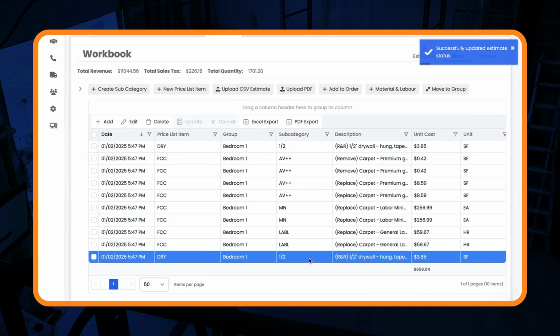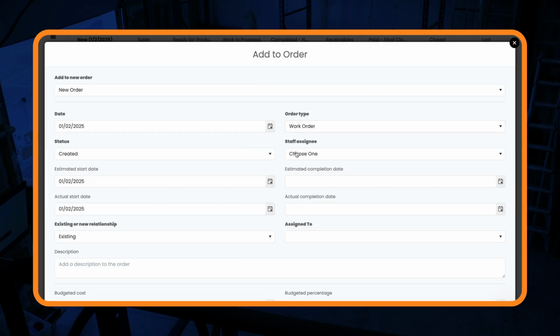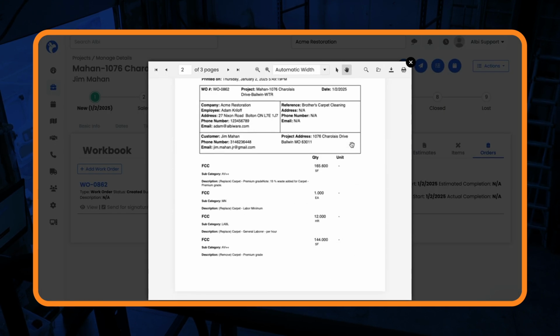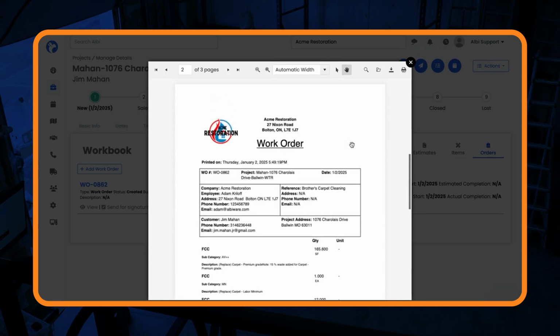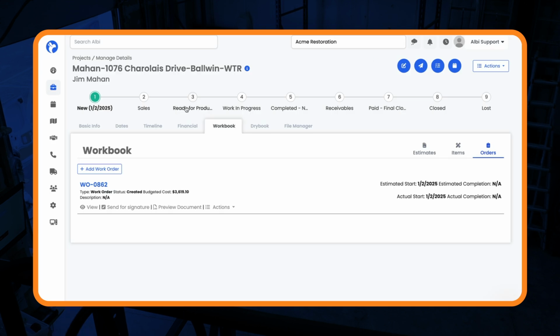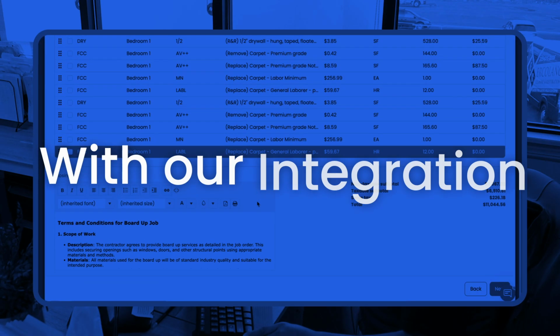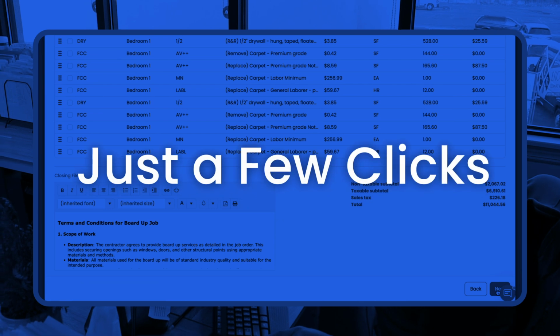Break down individual line items, group costs your way, and structure budgets with precision to meet your project needs. Turning your estimates into a profit-driving workflow that helps you control costs, optimize margins, and scale your restoration business with clarity and confidence. With our integration, just a few clicks is all you need.